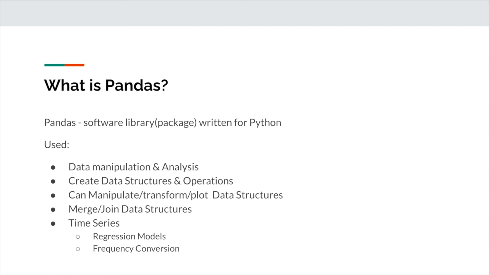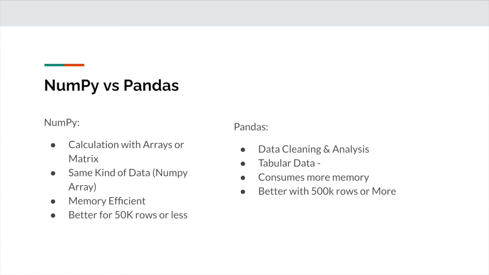So what is the difference between Pandas and NumPy and when should you use either one? You should use NumPy when you want to calculate with arrays or matrices and some kind of data NumPy array. However, NumPy is a lot more memory efficient. It's better for data sets with 50K rows or less.